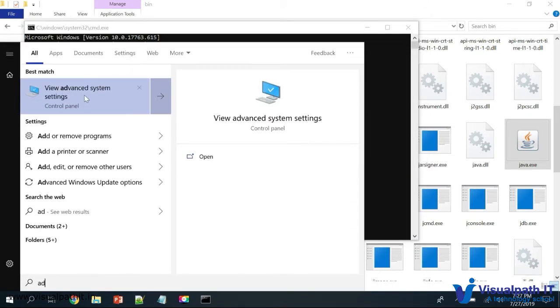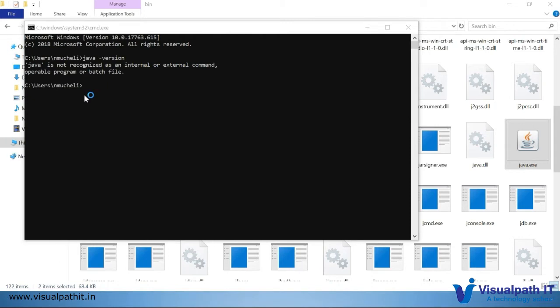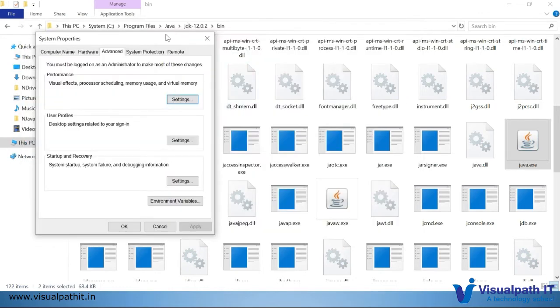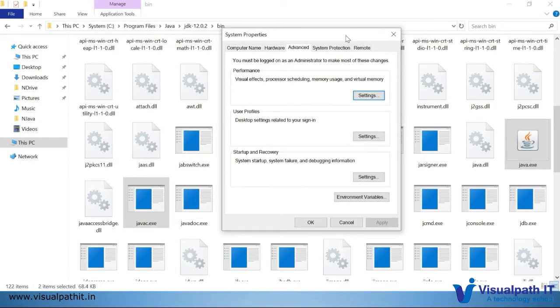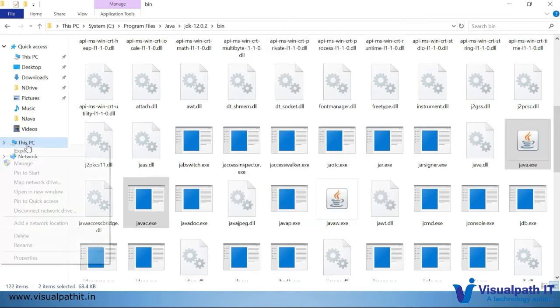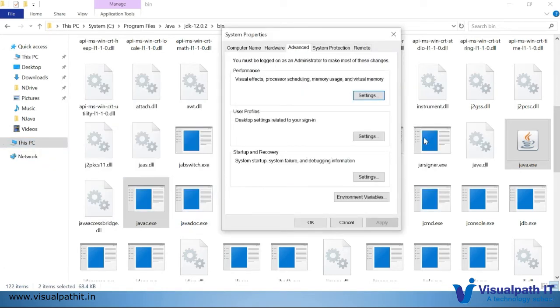The way to do this is go to the advanced system settings. We can close this window for now, we can test it later. Go to advanced settings, or if you have an older version of Windows, maybe you can use this option: right click on My Computer and Properties, it will open the same prompt. Here there will be different tabs: computer name, hardware, and advanced. We have to go to the advanced tab. There we have to go for environment variables.